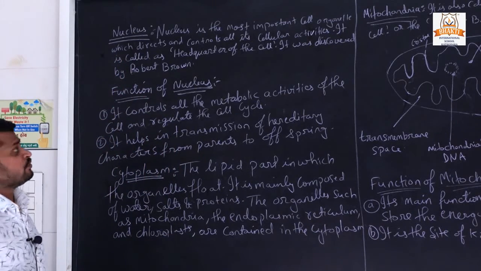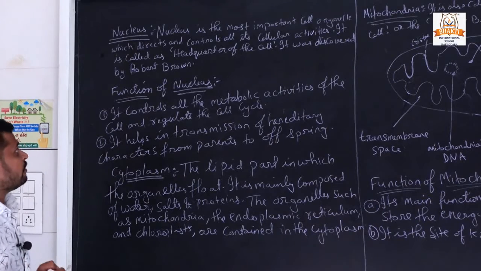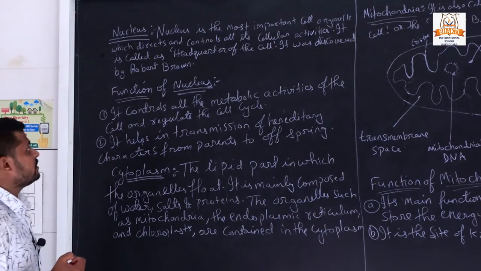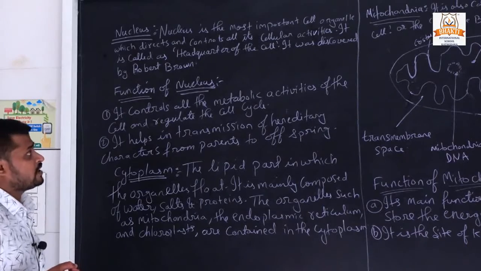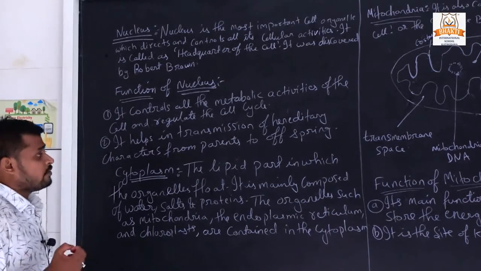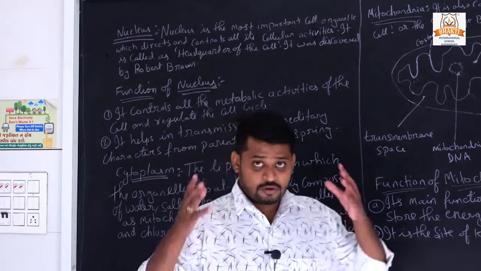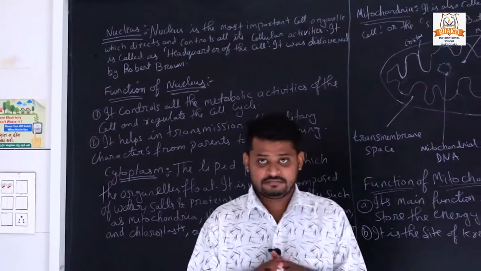What is the nucleus? The nucleus is the most important cell organelle, which directs and controls all its cellular activities. It is called the headquarters of the cell. It was discovered by Robert Brown. We all know our whole body is controlled by the brain, right?